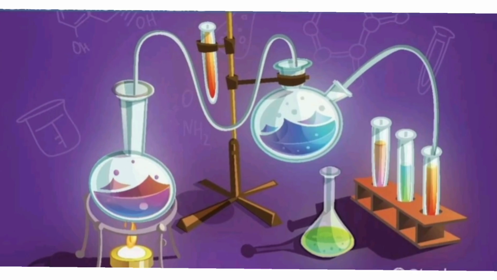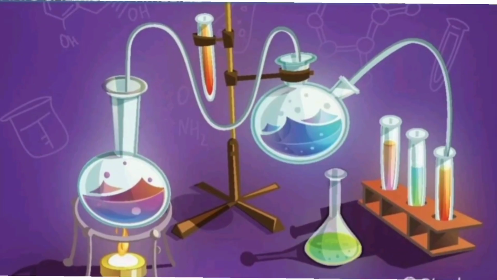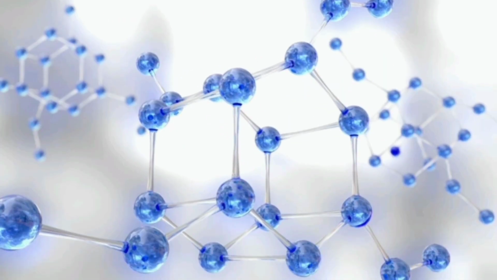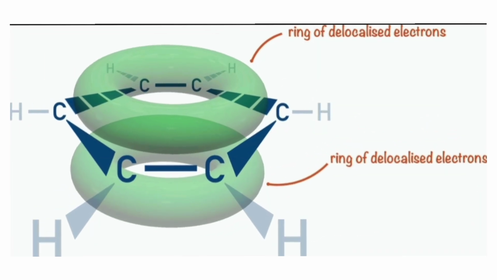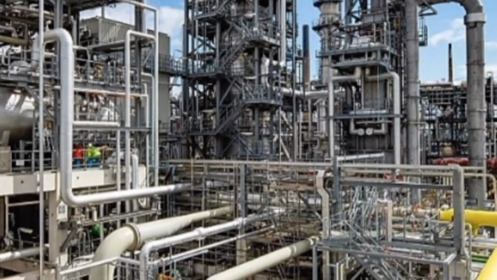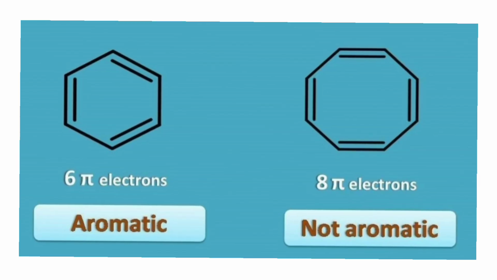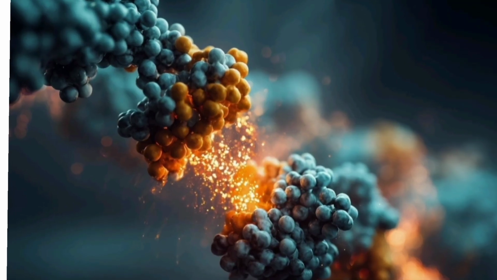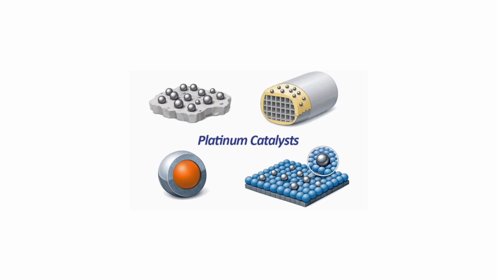Dear students, aromatization is an important reaction in organic chemistry where simple compounds change into stable aromatic compounds like benzene. In this process, molecules form ring structures with delocalized electrons, making them more stable. Aromatization is widely used in petroleum industries, medicine production, and chemical manufacturing also. In this video, we will learn what is aromatization, how it happens, the catalyst used, and its industrial applications. So, let's understand the fascinating process of aromatization in a simple way.